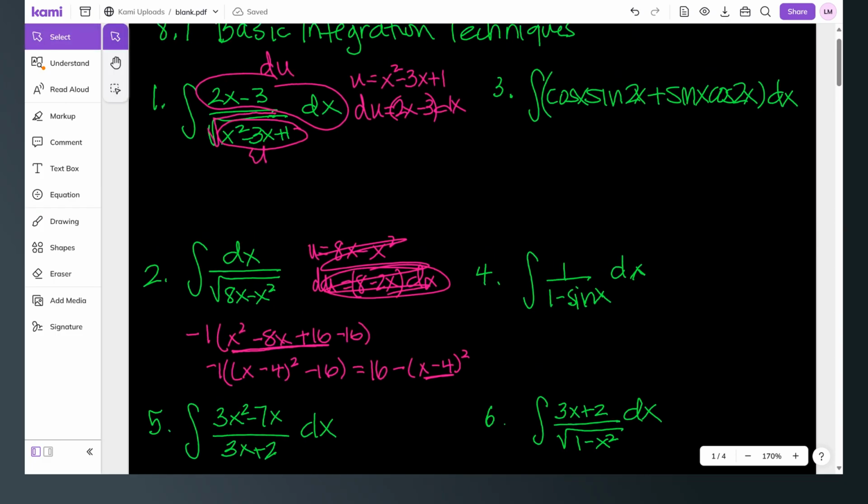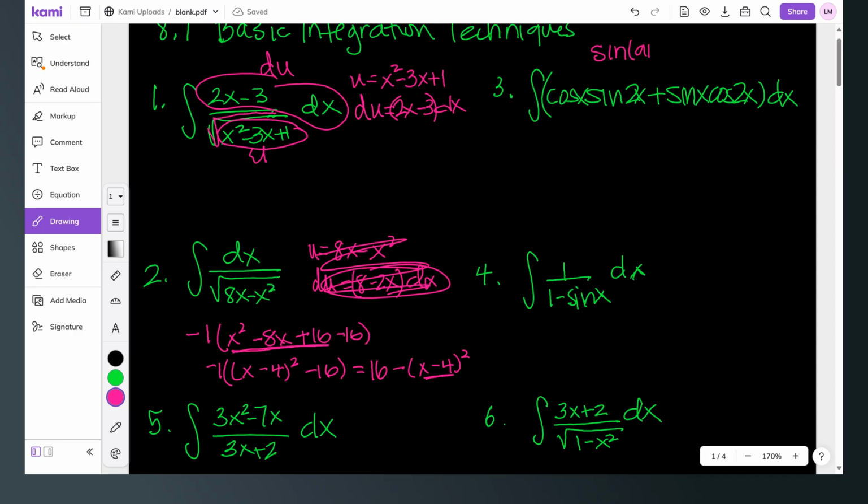Number 3 is kind of crazy because I have cosine x sine 2x and then sine x cosine 2x. Maybe that reminds you of the sine sum formula: sine of A plus B equals sine A cosine B plus cosine A sine B. Maybe you remember that from trig.